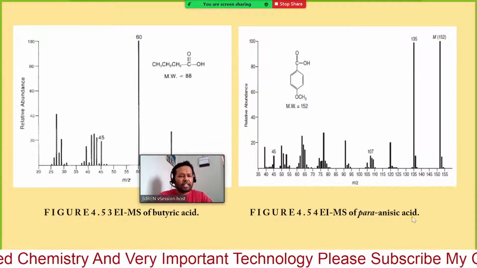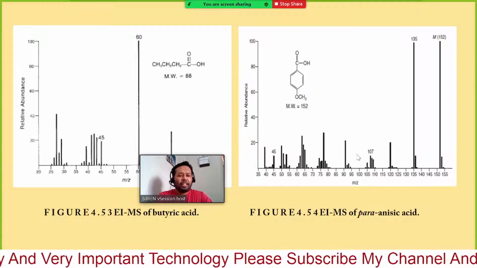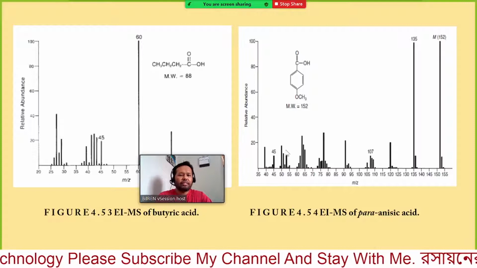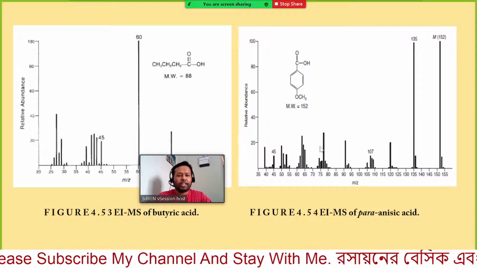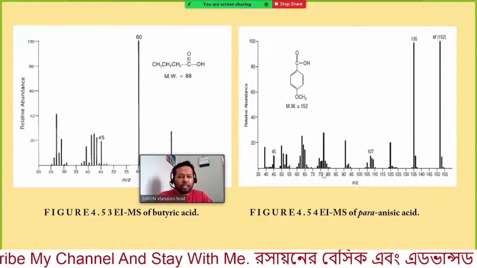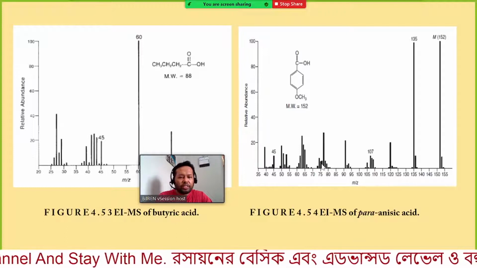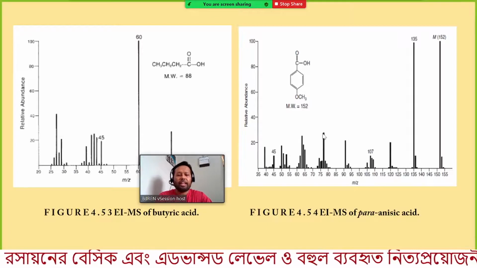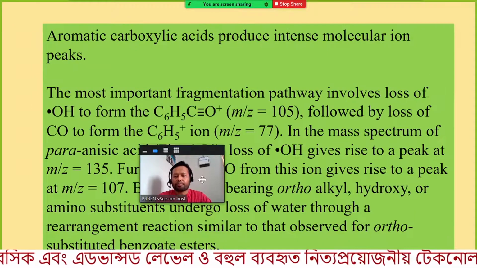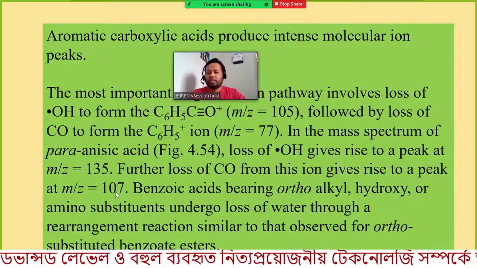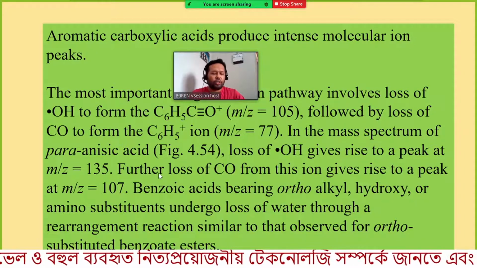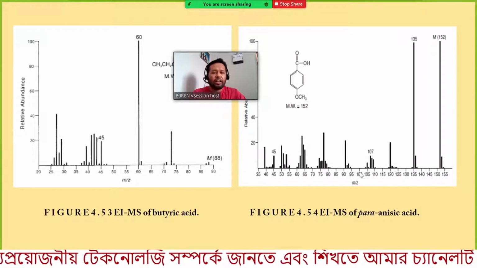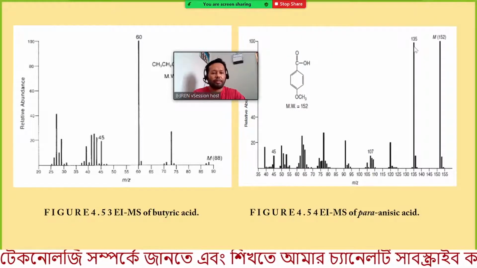This is the anisic acid. If we observe, this is 105, and then what was mentioned, 77: this is 75, 76, 77, this is 77, the big larger one. And another one we have mentioned, 107 and 135. Let's see, 107 this is, and 135 we are also observing.